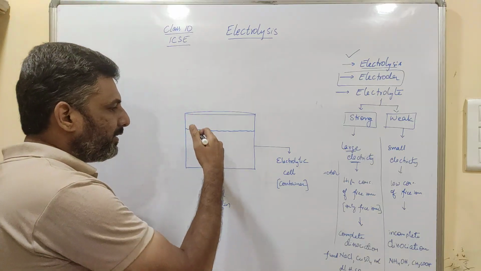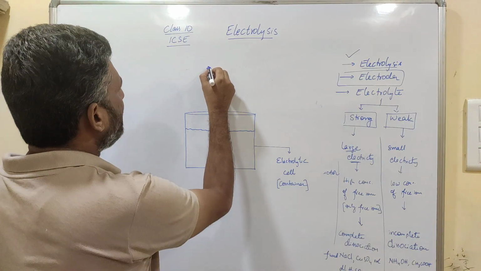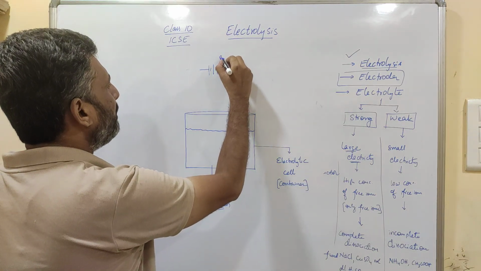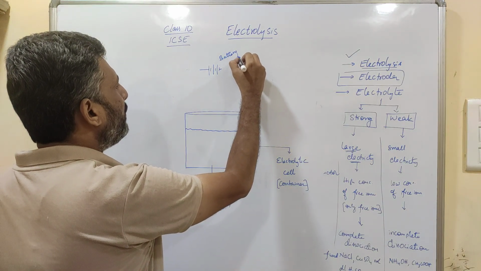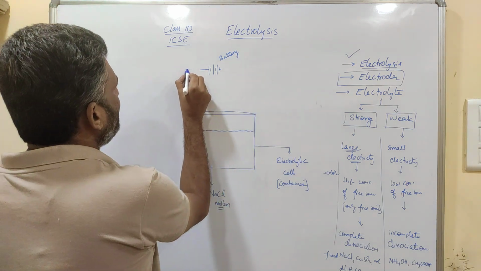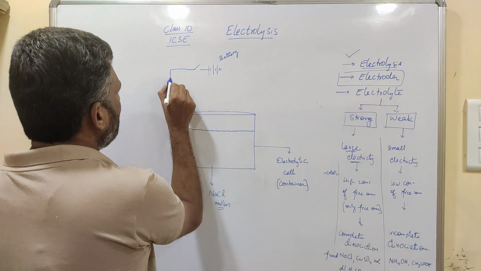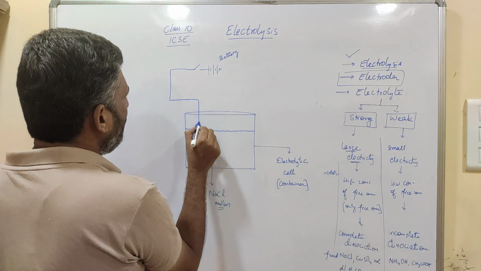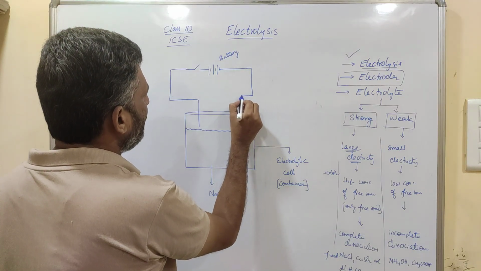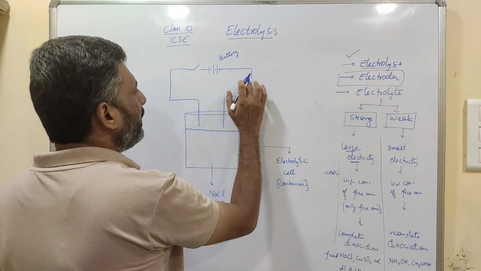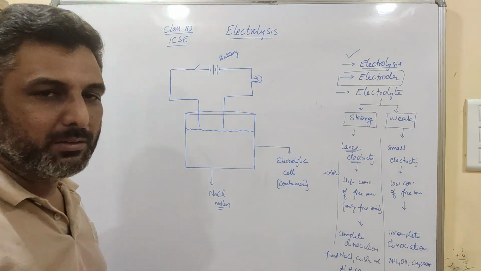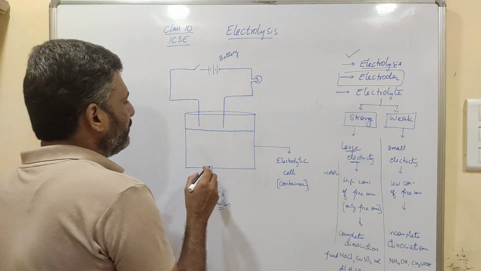Then we need to pass electricity through this, so we need a source of electricity. Here we are taking a battery, or a cell. In the circuit we have a switch, then some copper wires to connect them, and a bulb to check whether the process is going on or not.